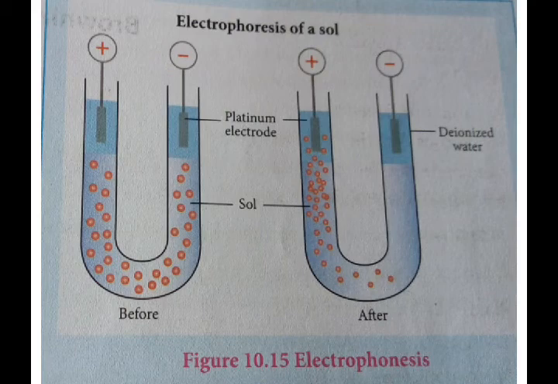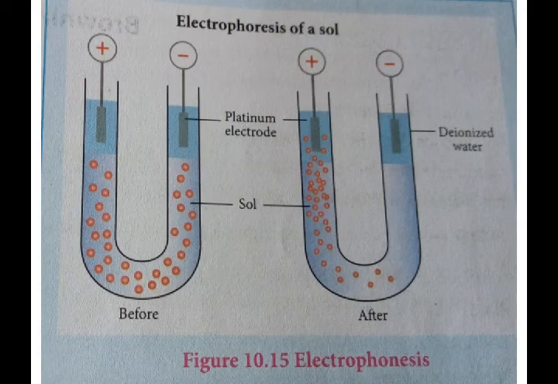For example, in this picture, the first picture, both sides are similar. In the second picture, see, the level of the solution starts to rise on the positive charge side. So it shows that colloidal particles are negatively charged. That is why they start to move towards the positively charged electrode.